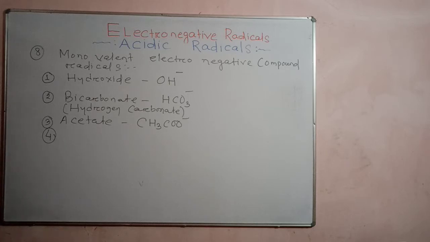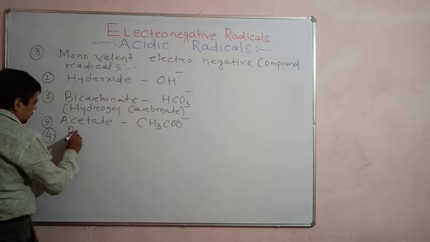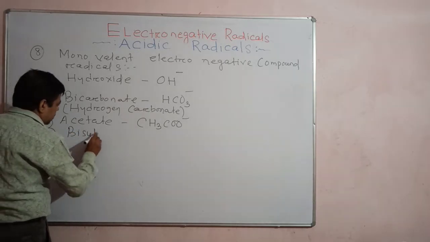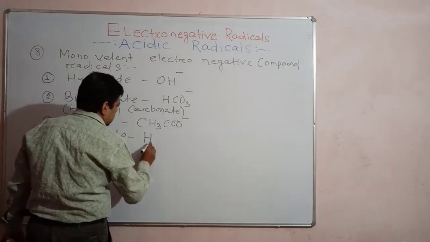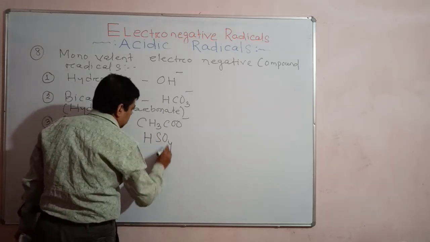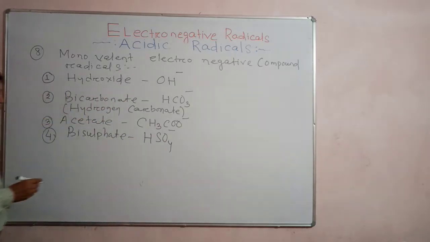Next you write bisulfate. Bisulfate is HSO4 minus, or hydrogen sulfate. Okay, this is a compound radical.